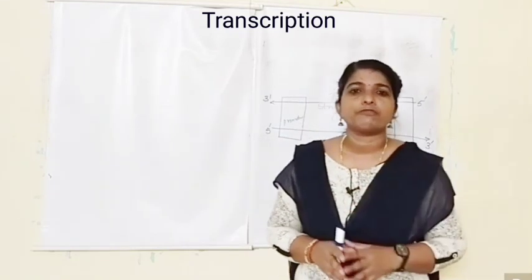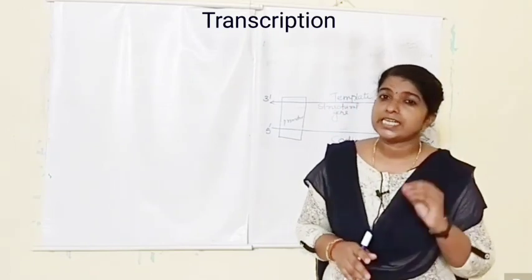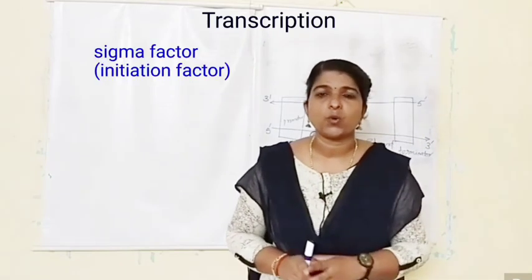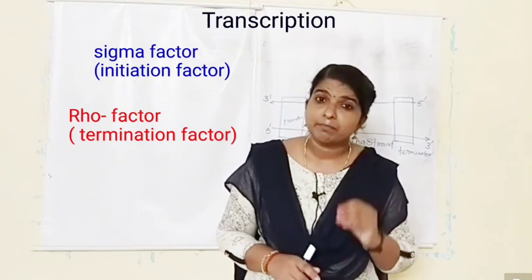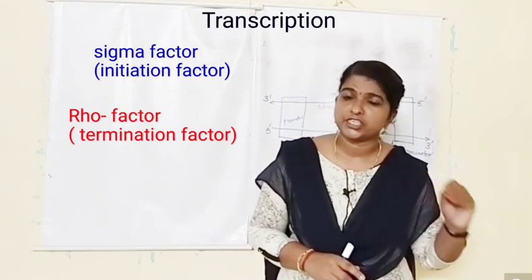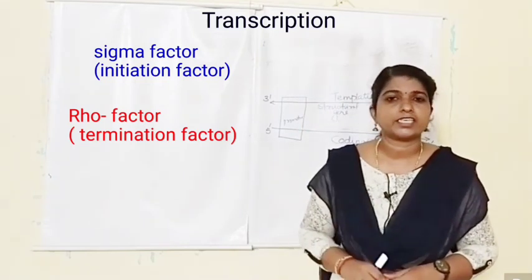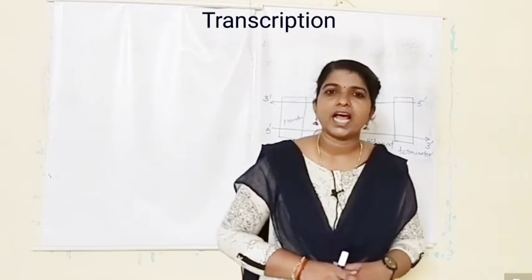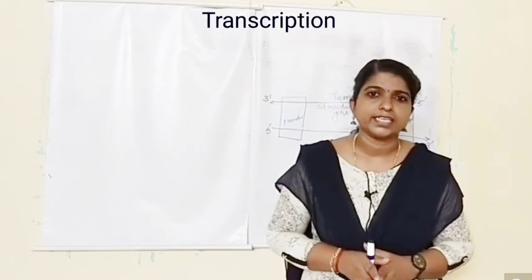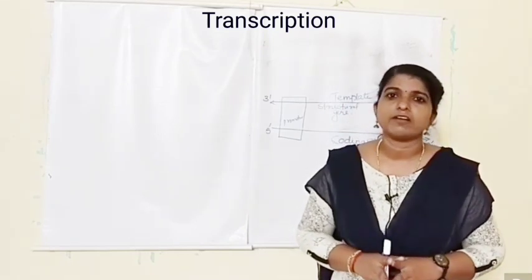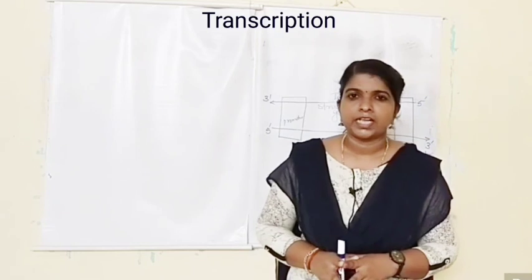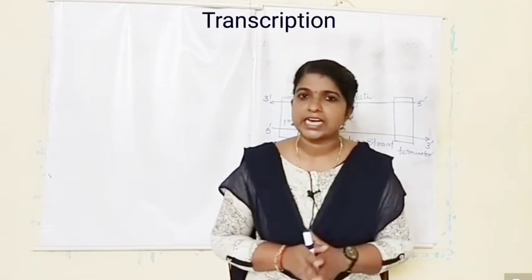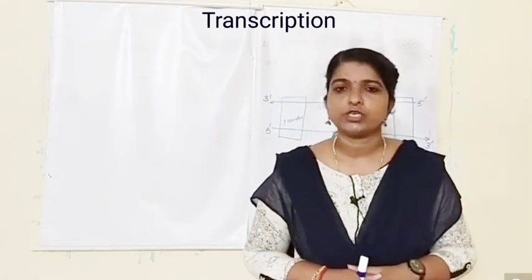Here the 2 factors are sigma factor and rho factor. Sigma factor helps in initiation and rho factor helps in termination. Okay, so by the action of all these, the process of transcription will happen. That is all about transcription in prokaryotes.